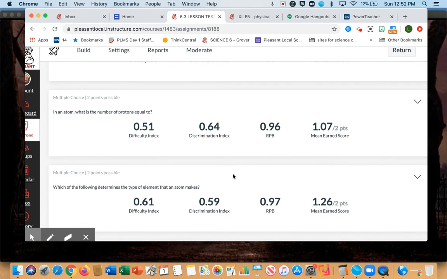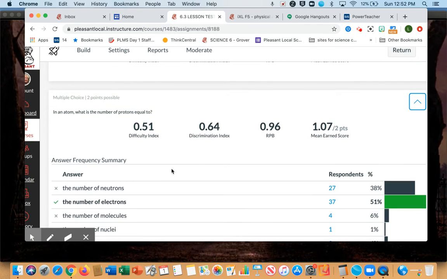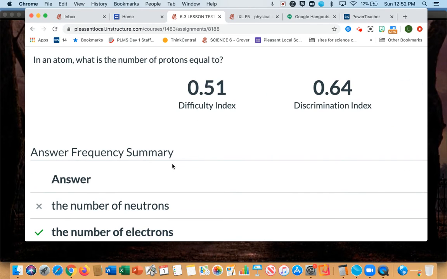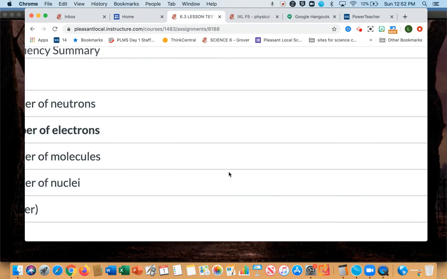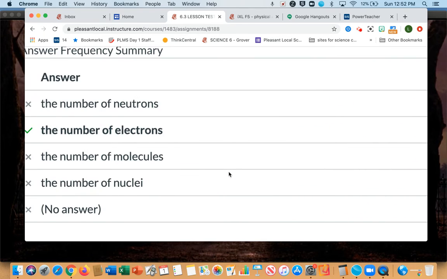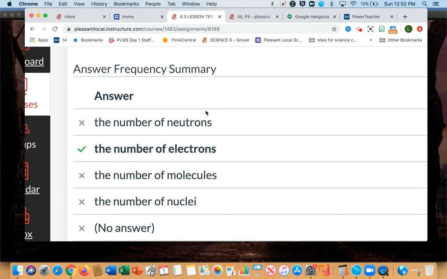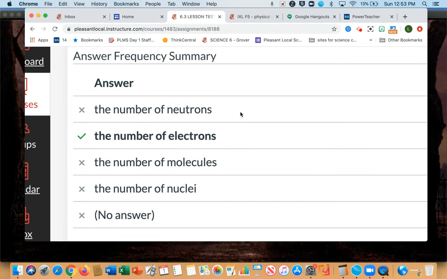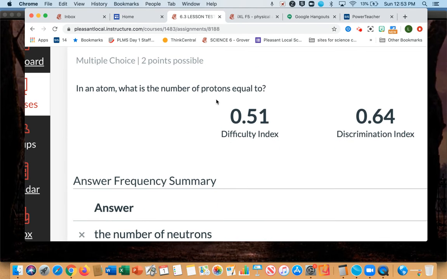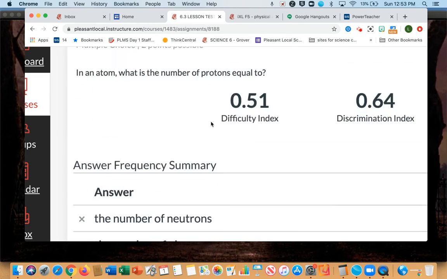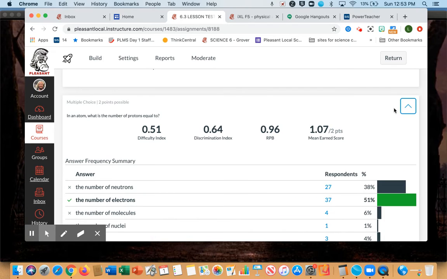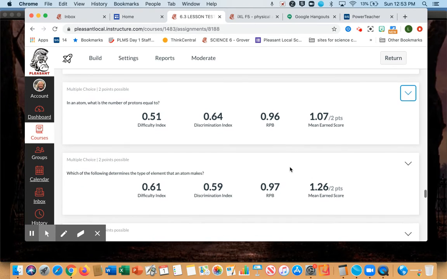All right. Stay with me here. Next one. In an atom, what is the number of protons equal to? And a lot of you said the number of neutrons. And that's sometimes the case, but a lot of times not. There can be different numbers of neutrons, but there's generally always the same number of electrons. So number of protons equals number of electrons. Again, if that's something you want to include in your notes, feel free.